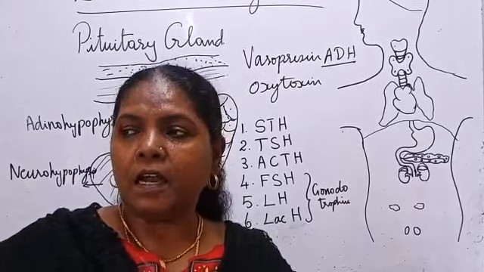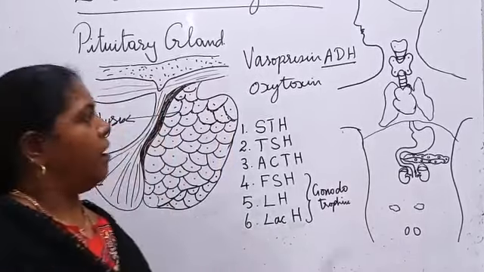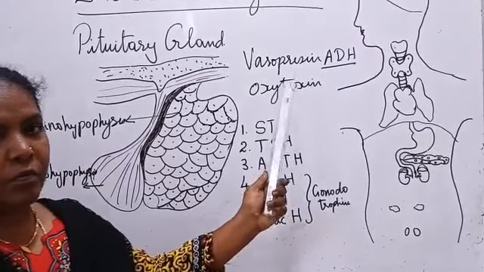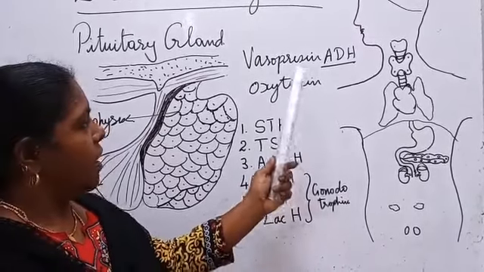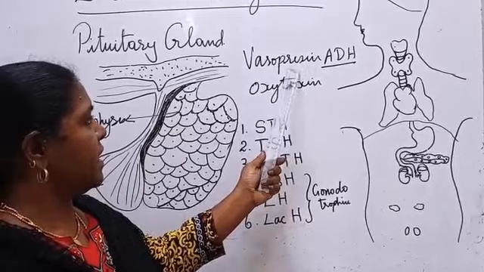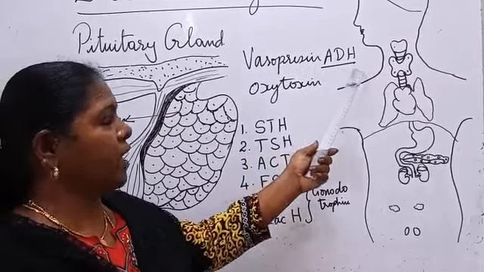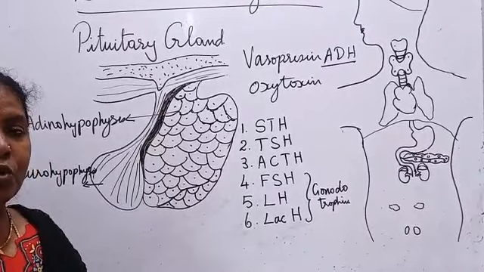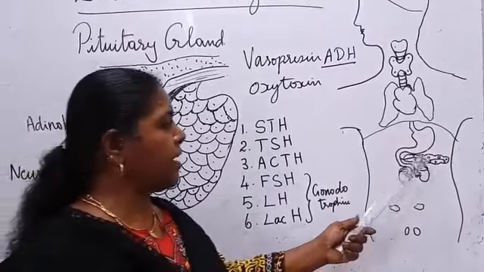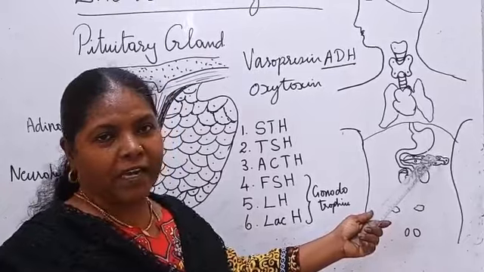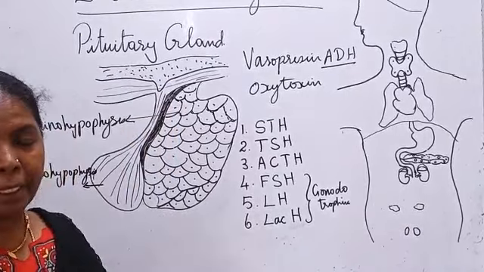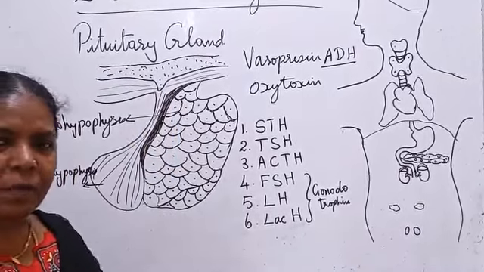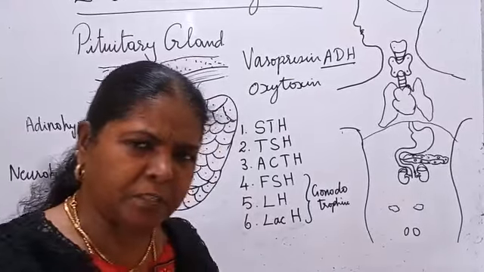Diabetes insipidus is one type of diabetes. It is due to the less secretion of antidiuretic hormone. Diabetes mellitus is due to the less secretion of insulin, secreted by the islets of Langerhans in the pancreas. So, diabetes mellitus and diabetes insipidus, these are the two types.